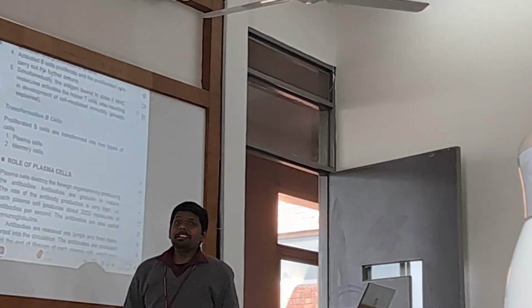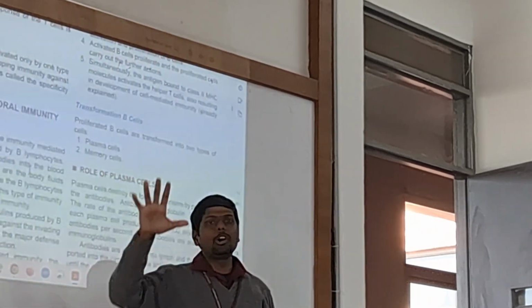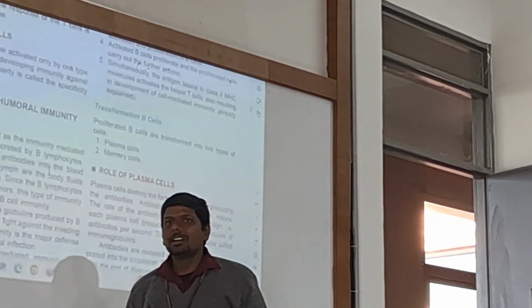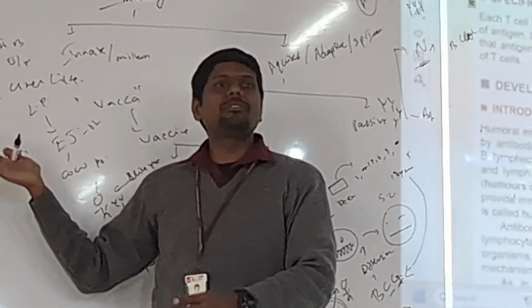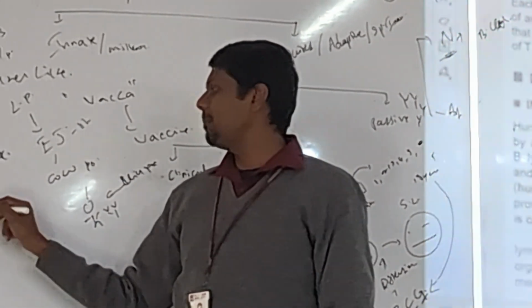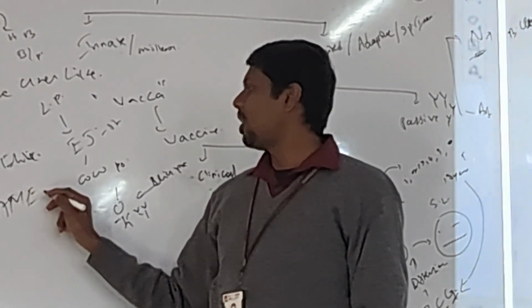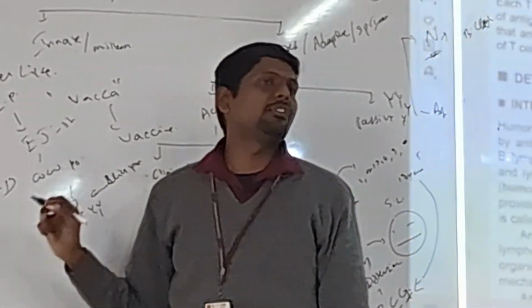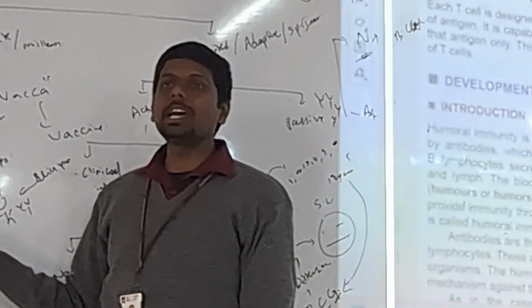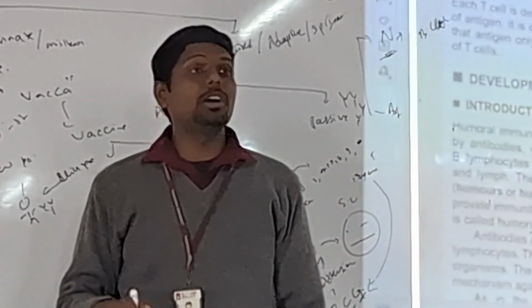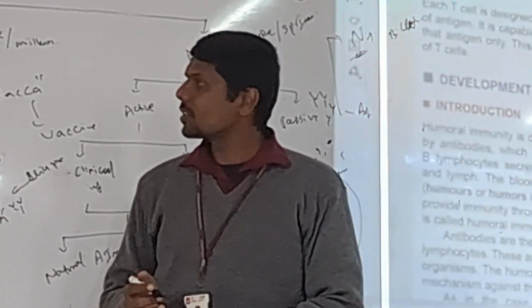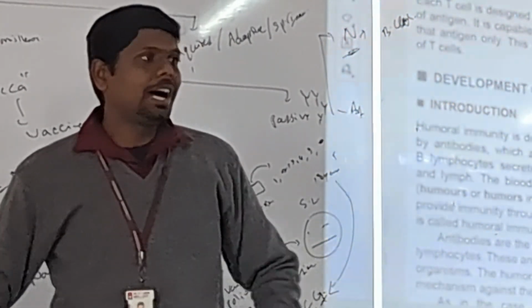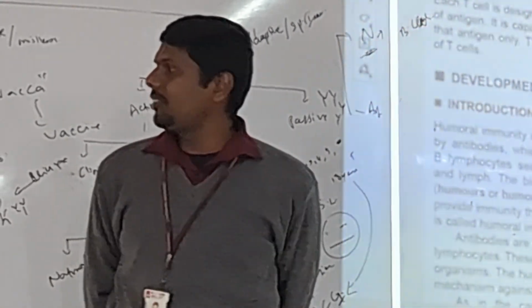Now keep in mind, antibodies themselves are very complicated. We have 5 classes of antibodies. Do you remember? It's a game of destruction, G-A-M-E. These are the 5 classes of antibodies: IgG, IgA, IgM, IgE, and IgD. They have their own specificities, by the way. I don't want to touch that.